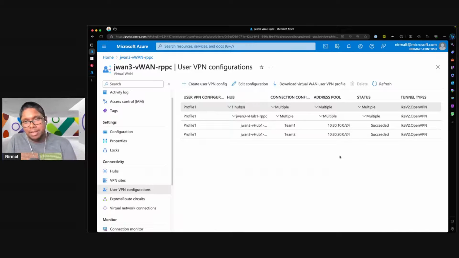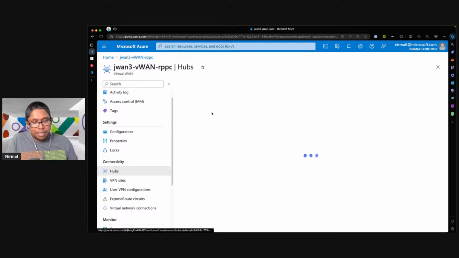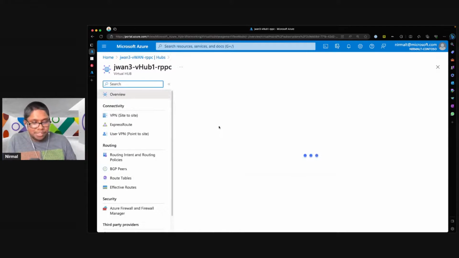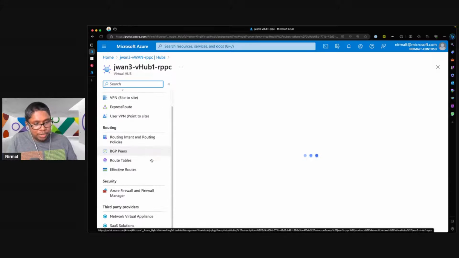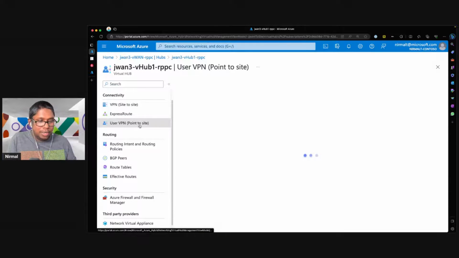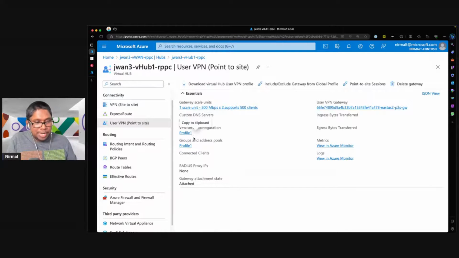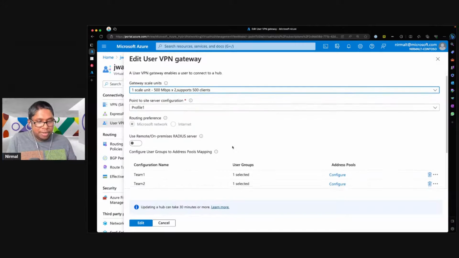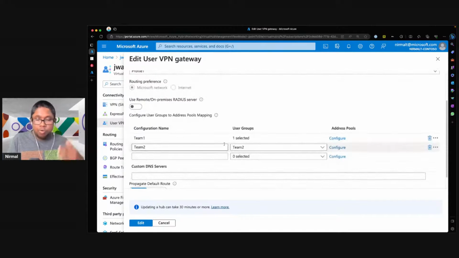And also with the new P2S groups, we can now offer a lot of flexibility as to how you can mix and match different groups, but they will live inside the same P2S gateway. So the last thing I want to show here is if I go to my P2S gateway, and in here, if I click on the address pool, you will then get the option to match different address pools per group that you had created in the previous view.